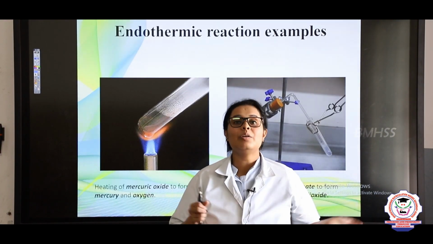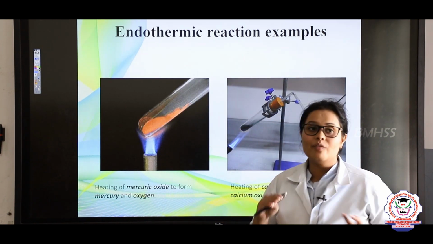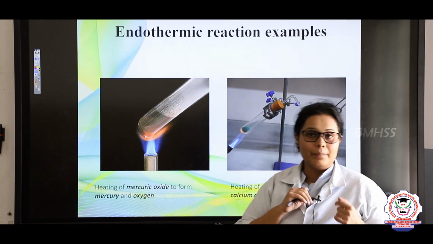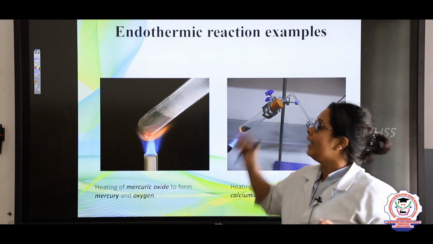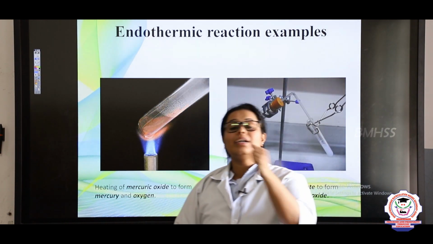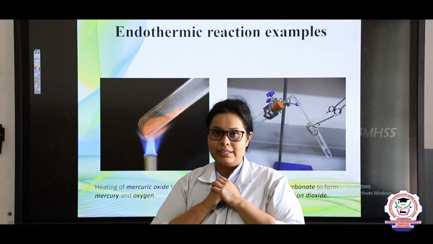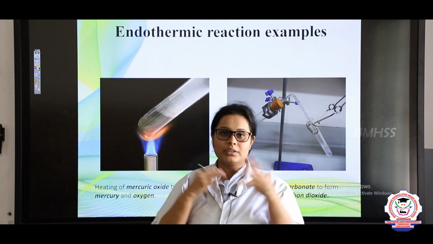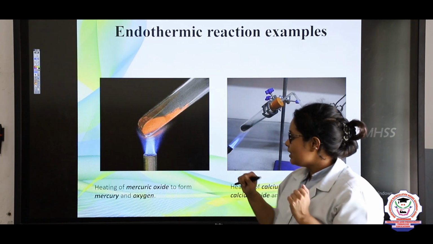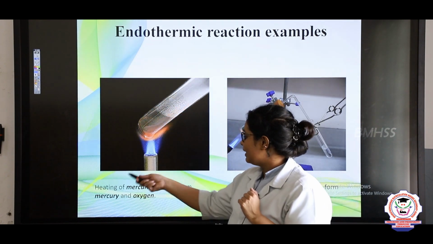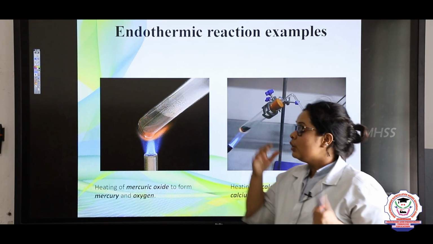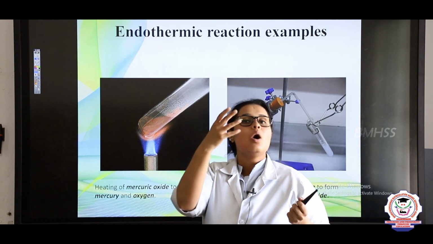So students, now let's see the examples of exothermic and endothermic reactions. First we are seeing the endothermic reaction. What did I tell you? Endo means it will take the energy, or it is having a kind of energy inside it, right? So the first example we are going to see is heating of mercuric oxide to form mercury and oxygen.